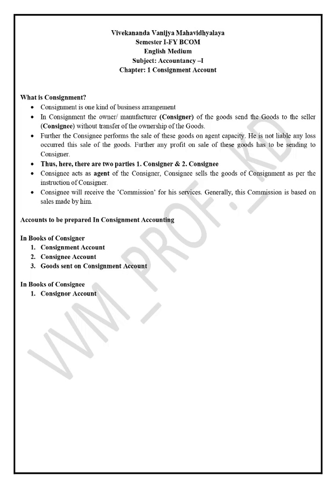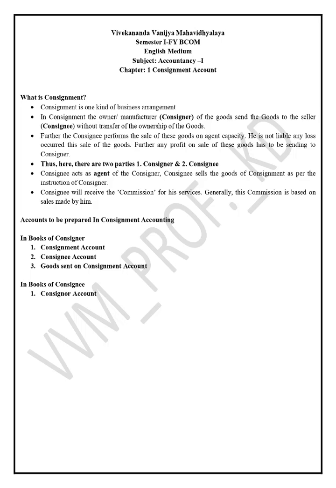In consignment, the owner manufacturer, who can also be known as a consigner of the goods, sends the goods to the seller. Here the seller will be termed as consignee, without transfer of ownership of the goods.